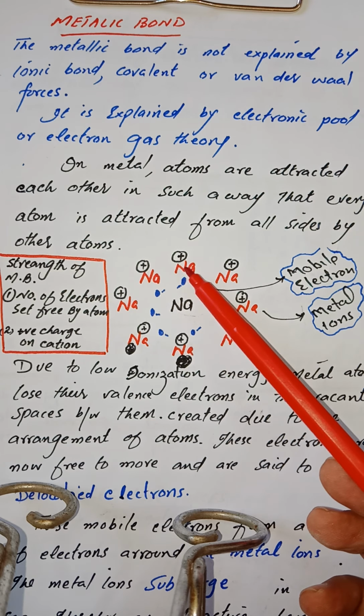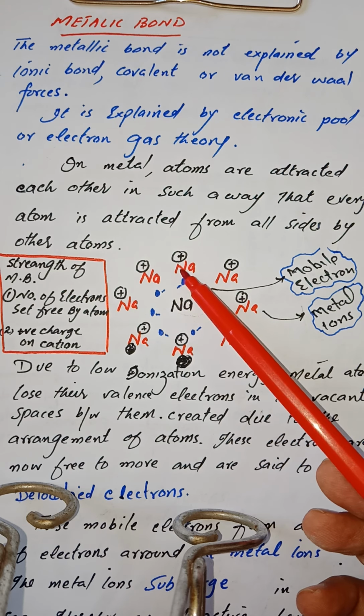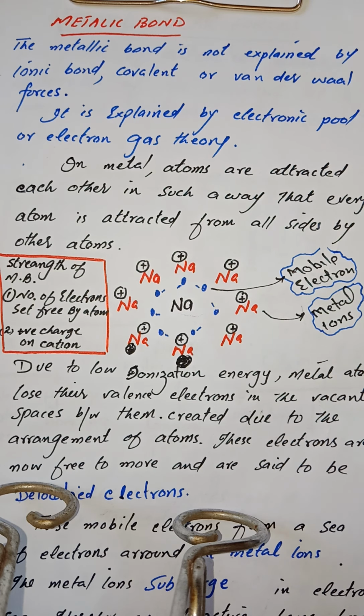Similarly, all the sodium atoms are metals which cannot share their valence electron. Now the question arises: from where do the atoms of metal get attractive force and how does this attractive force hold the atoms of metal together in a metal lattice?